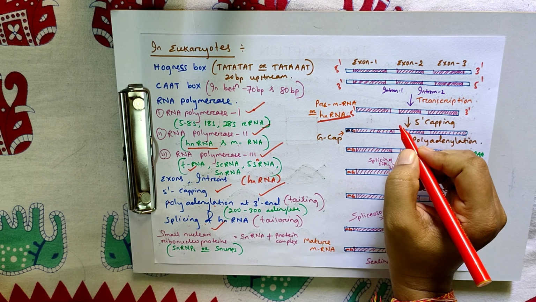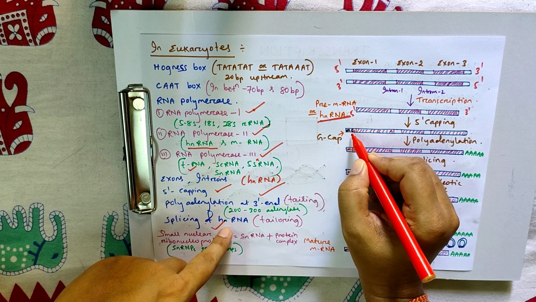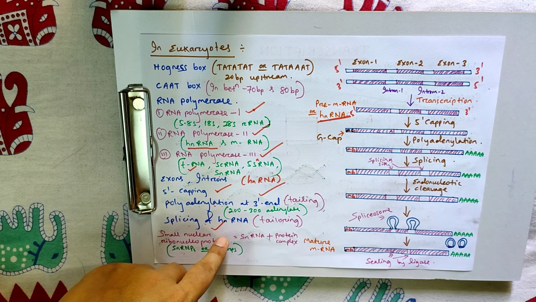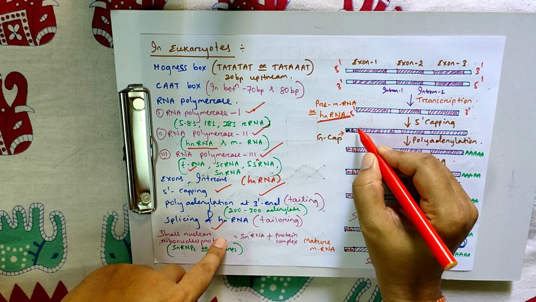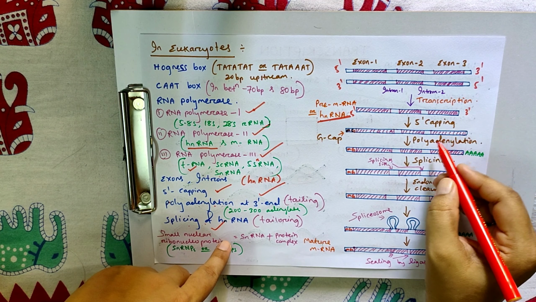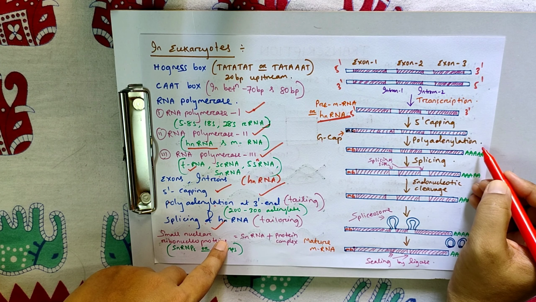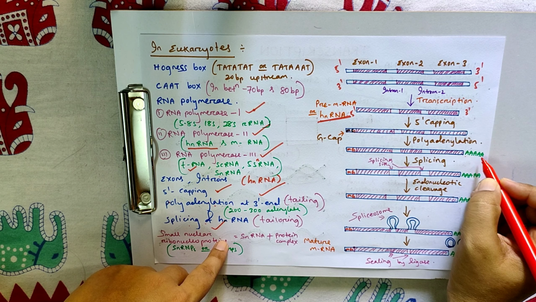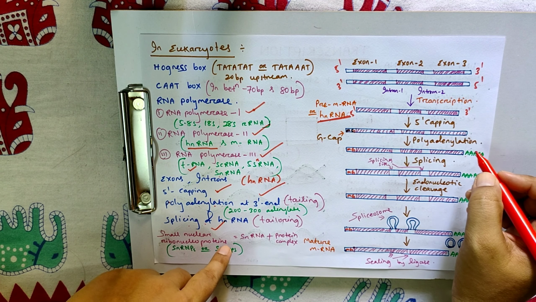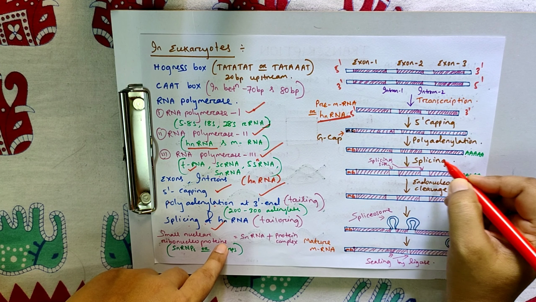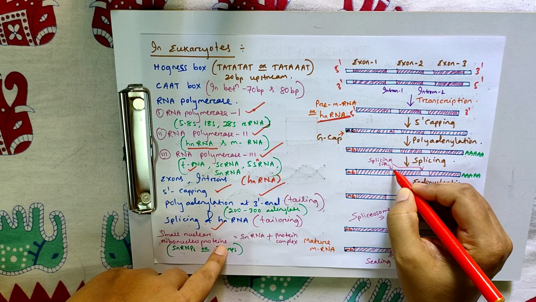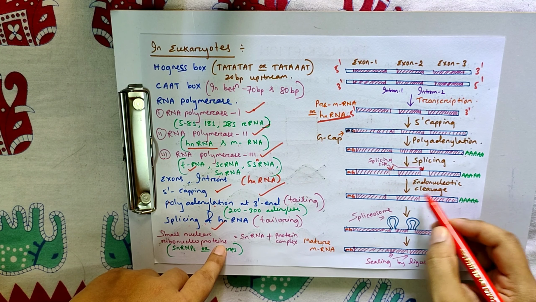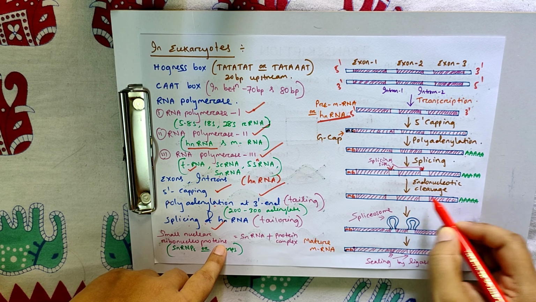Here at the 5' end, a methylated guanine cap is first attached to this hnRNA. Then it undergoes polyadenylation, around 200 to 300 adenylate residues attached at the 3' end. Then it undergoes splicing. These are the splicing sites. Then endonucleolytic cleavage takes place here.